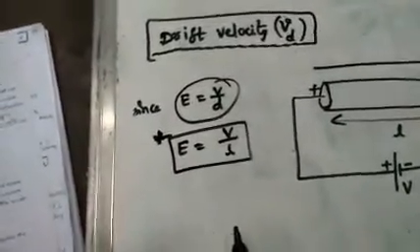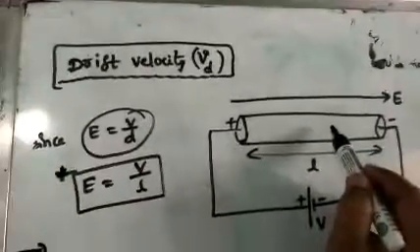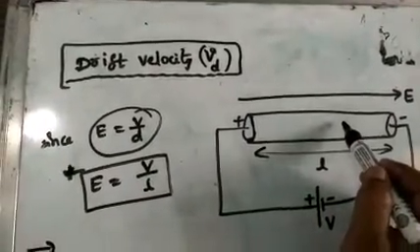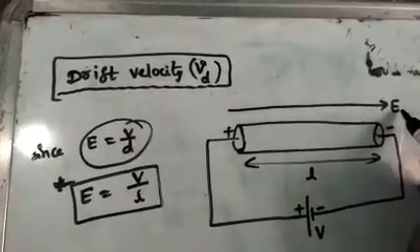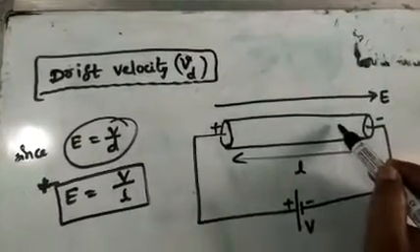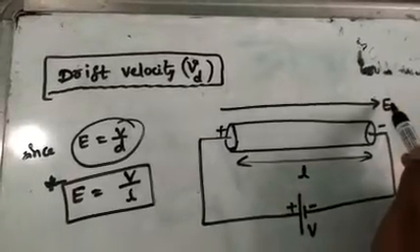Next, I told you free electrons are there. These free electrons experience some force due to the existing electric field. Electrons are charged particles, so they experience a force due to the electric field.